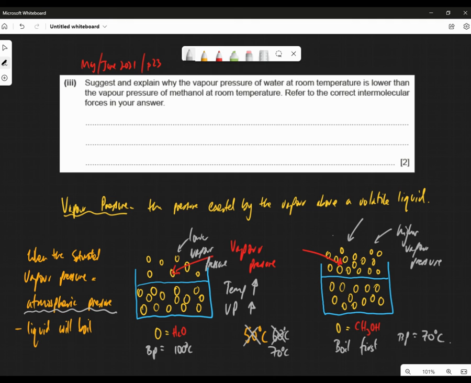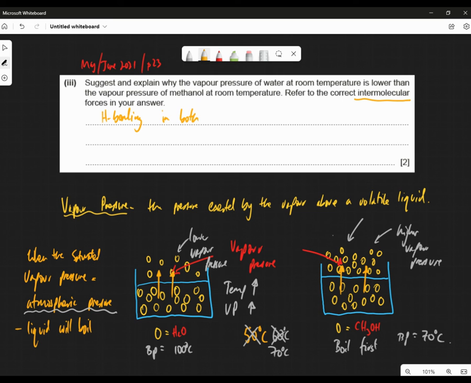Now, the question doesn't really answer that, though. It says why, what's going on? Obviously, why can a water molecule leave? It obviously must break bonds between the water here and the water, and it goes up there to form the vapor. Same with the methanol. Now, the intermolecular forces that the question talks about, in both cases, are hydrogen bonding. Hydrogen bonding in both. That's the first thing.